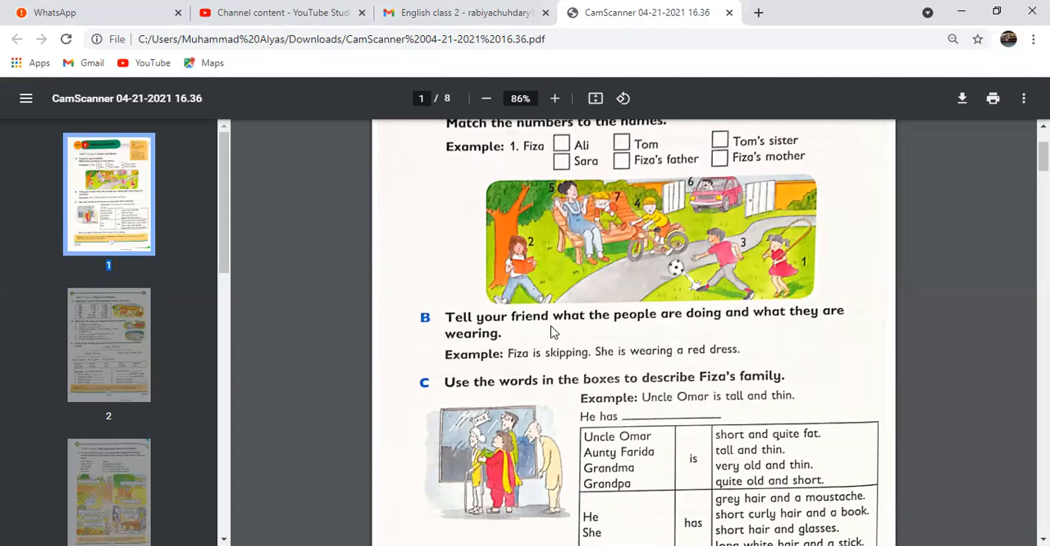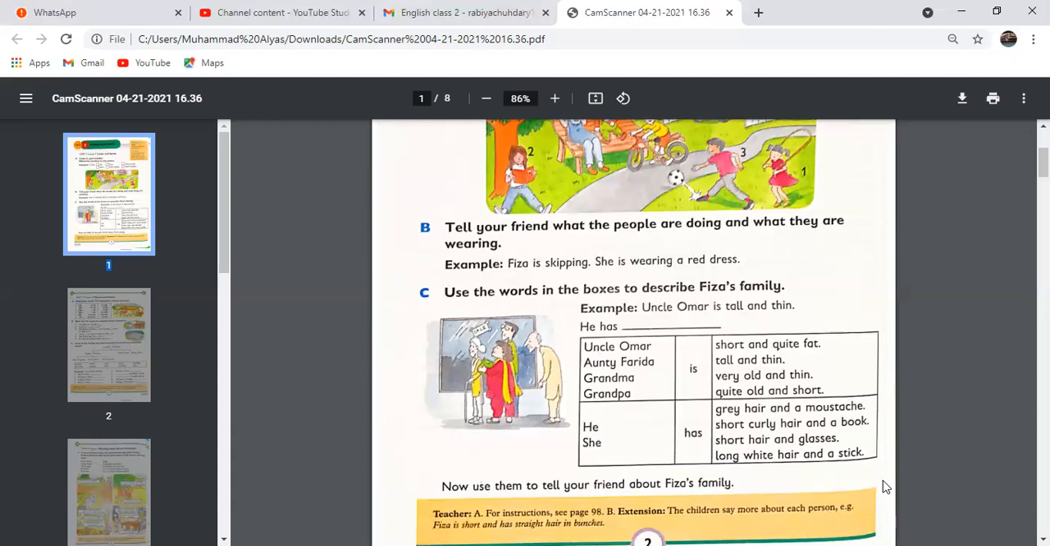Okay, so this is the oral activity. You need to discuss these people, what they are doing and what they are wearing. So say these sentences, share them with your family member and discuss them with your family member. Okay, so let's do exercise C. Use the words in the boxes to describe Fizza's family. These are the family members: Uncle Umar, Auntie Farida, Grandma, and Grandpa. Here we are going to discuss the describing words to describe Fizza's family. And what are describing words?